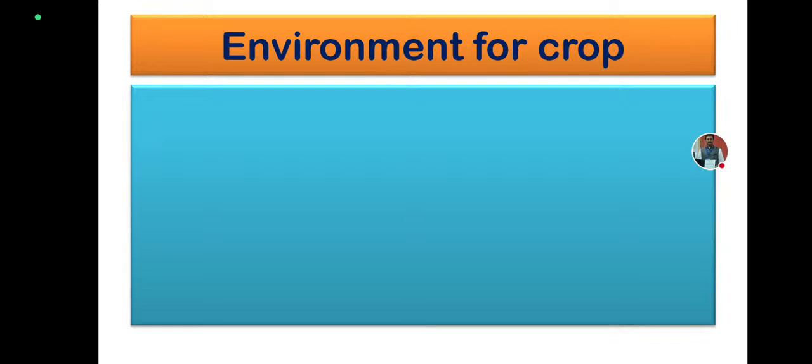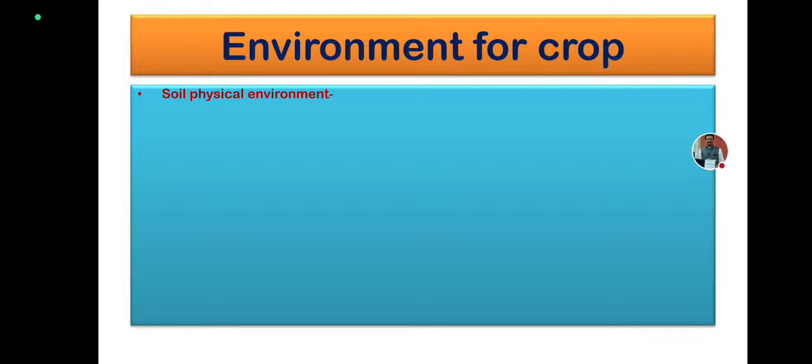So for the crop, what is that environment? We have the environment for the crop as the soil environment and the aerial environment. That means the crop is growing in the soil, having its roots in the soil, and its aerial part above the soil. So there are two types of environments. What is present in the soil environment for the crop?